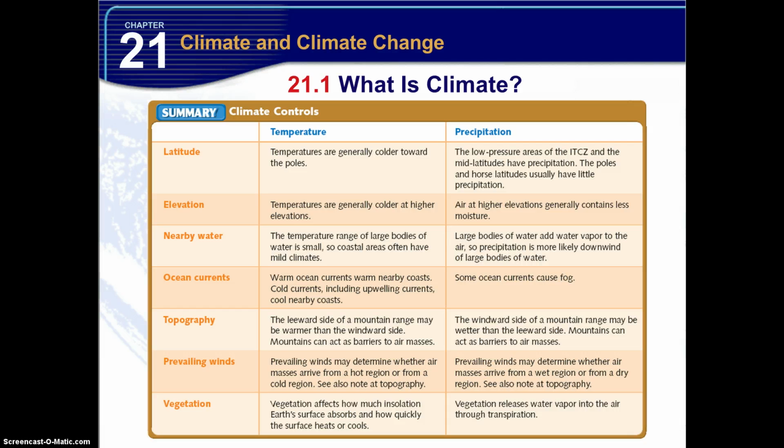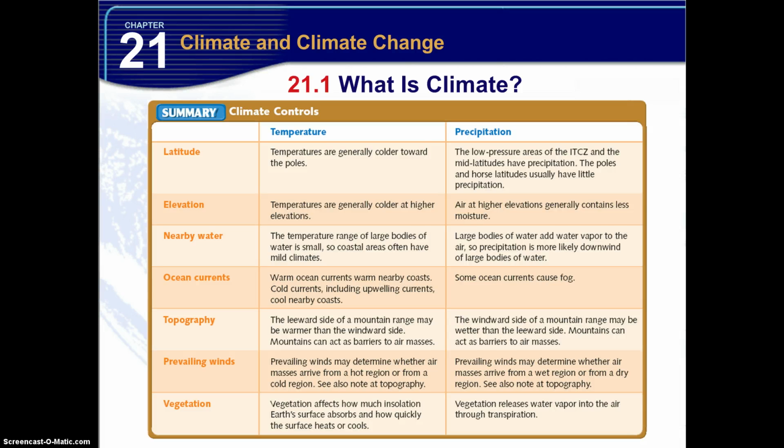So let's check this chart out. This is a summary of all the climate controls. If you look at latitude, you see the temperatures are generally colder towards the poles. Precipitation, low pressure. We talked about the ITCZ in the previous chapter, and the mid-latitude lows. They have precipitation. The poles and horse latitudes usually have little precipitation. So latitude, depending on where you're at relative to the equator and the poles, can dictate your temperature and precipitation.